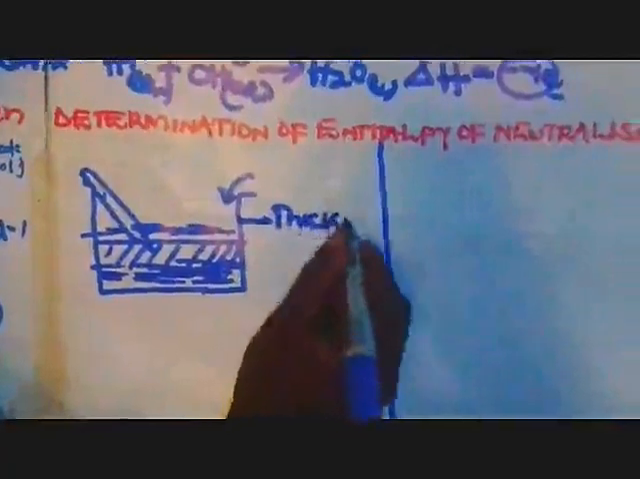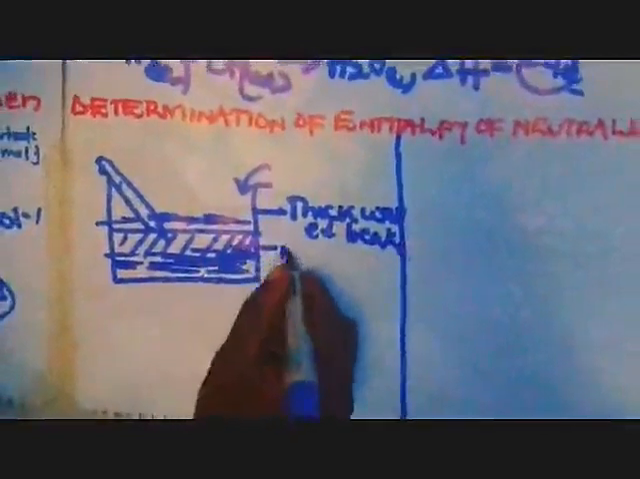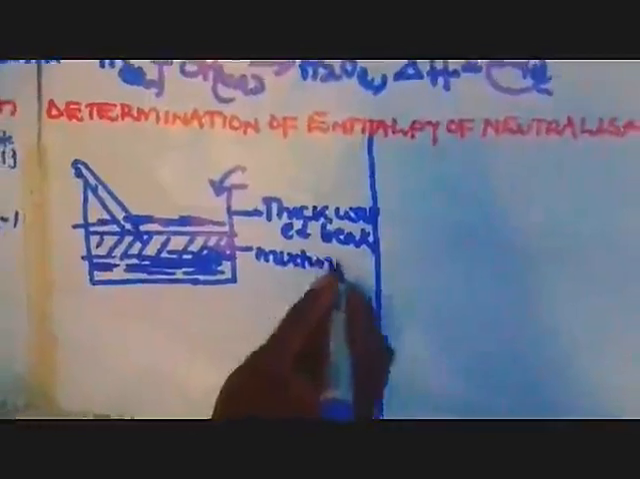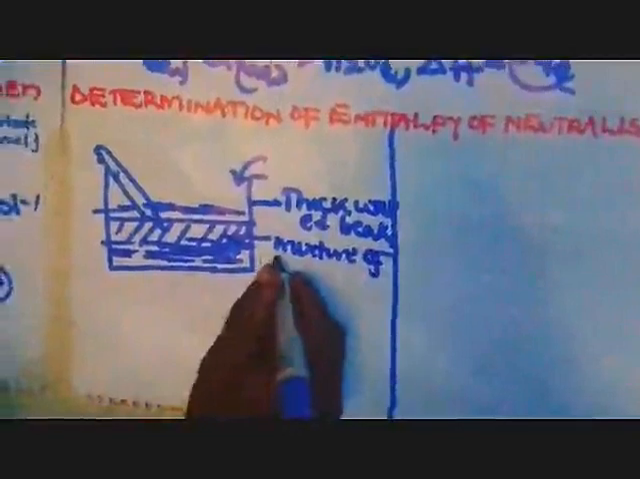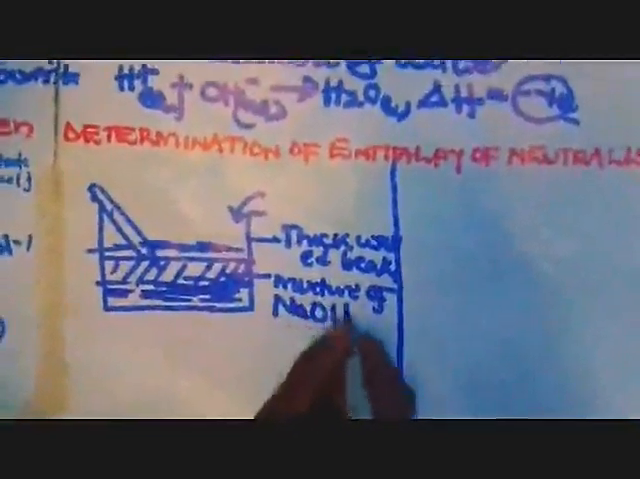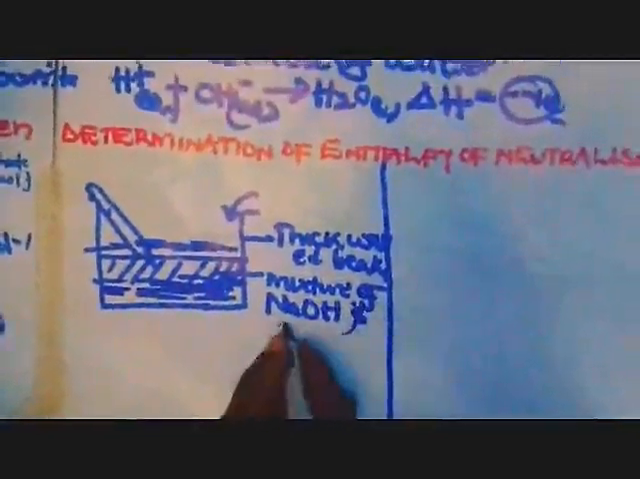So we have our thick-walled beaker here, thick-walled beaker or tin. So we have our mixture here. This is a mixture of, for example, sodium hydroxide and maybe hydrochloric acid. You can use another acid. Then we have our thermometer here for stirring and recording temperature changes. So the simple setup can be like that.